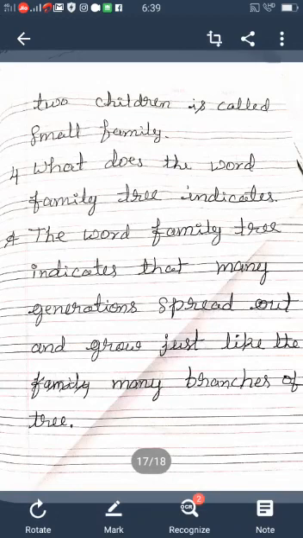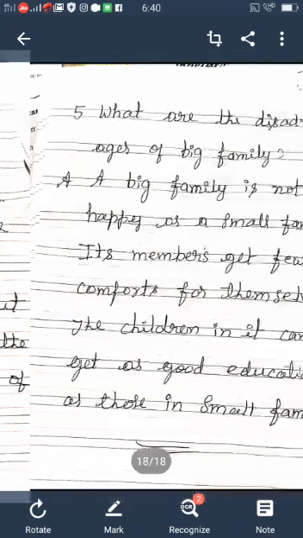What does the word family tree indicate? The word family tree indicates that many generations spread out and grow just like the many branches of a tree. Understood?